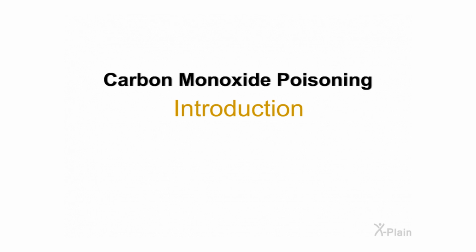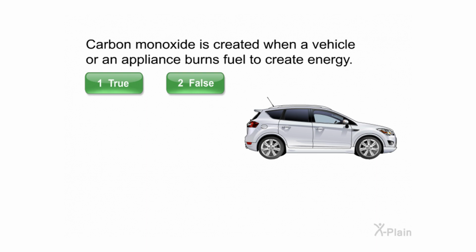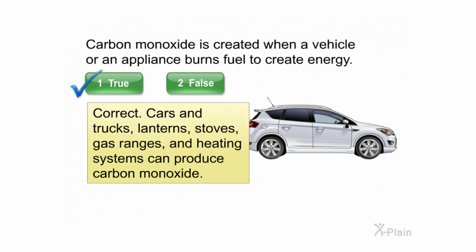Carbon monoxide poisoning. Introduction. Carbon monoxide is created when a vehicle or an appliance burns fuel to create energy. Select true or false. Correct. Cars and trucks, lanterns, stoves, gas ranges, and heating systems can produce carbon monoxide.